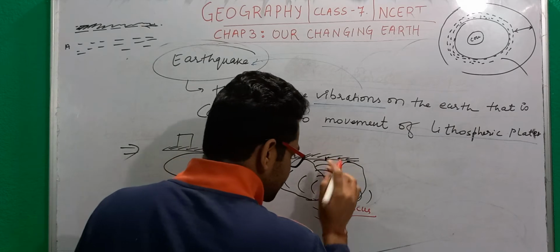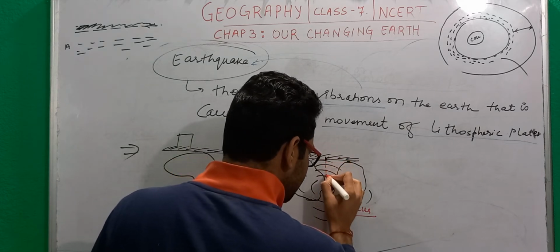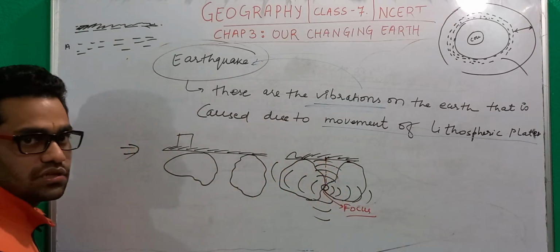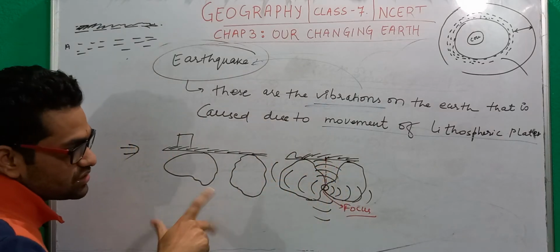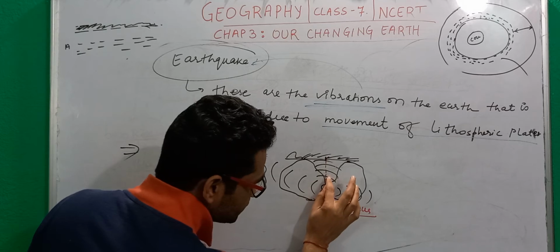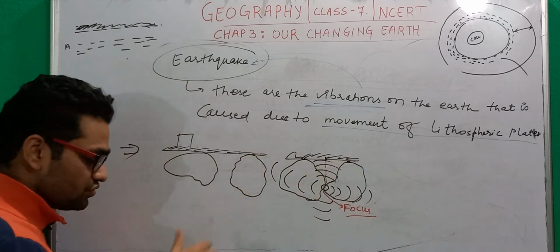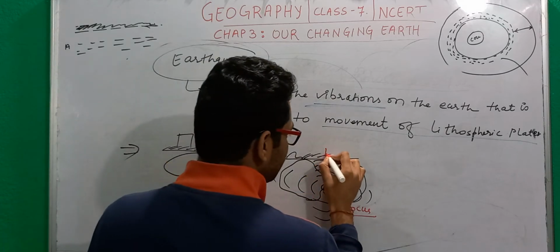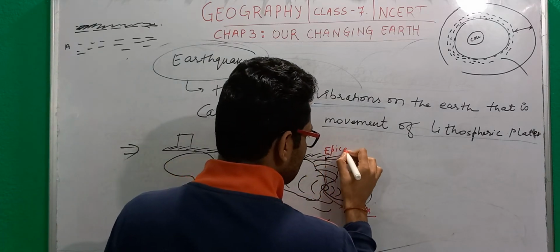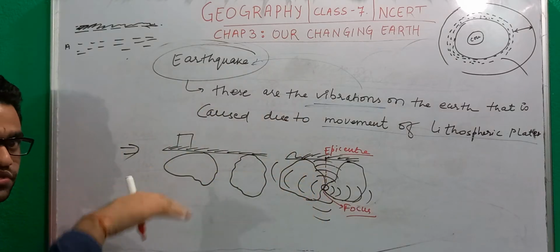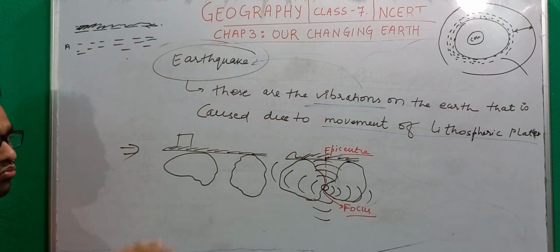And the point just above this focus on the ground, where this energy is traveling through waves and the wave strikes the ground, is called the epicenter. And it is through the epicenter that the energy on the surface of the earth starts moving.